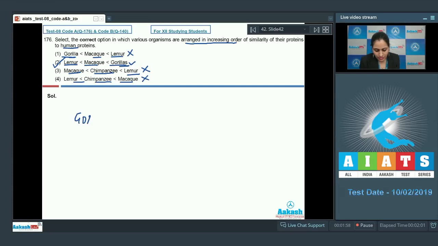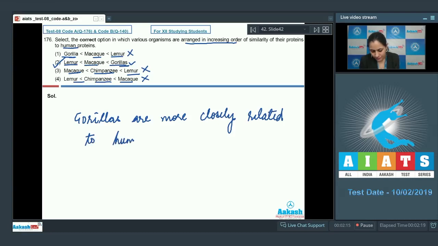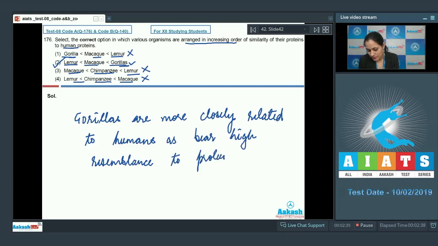Because gorillas are more closely related to humans, as they have high resemblance to proteins of humans. So the correct answer is option number 2.